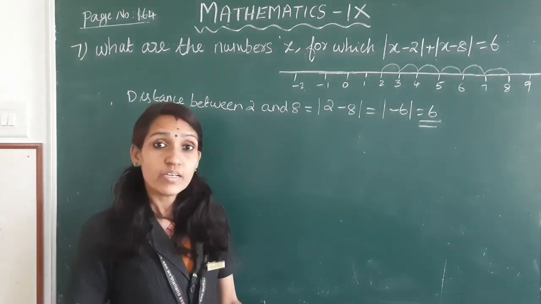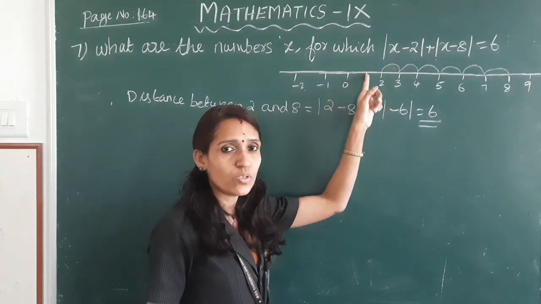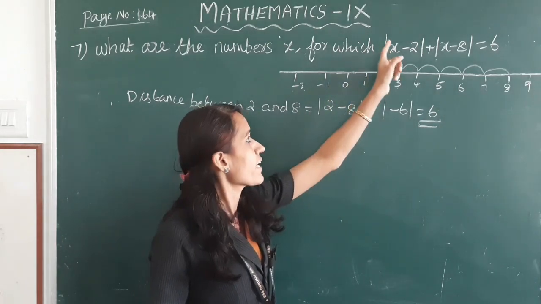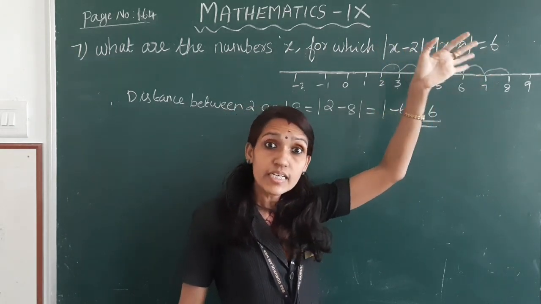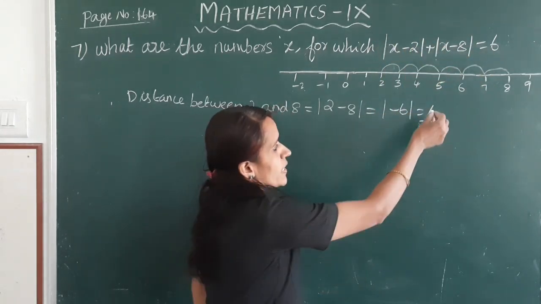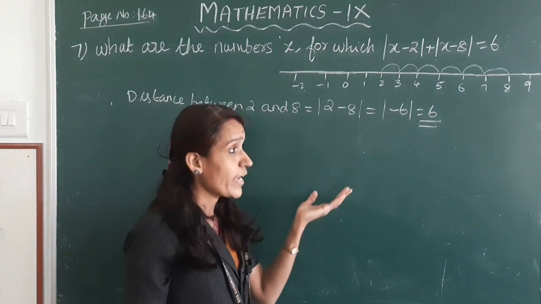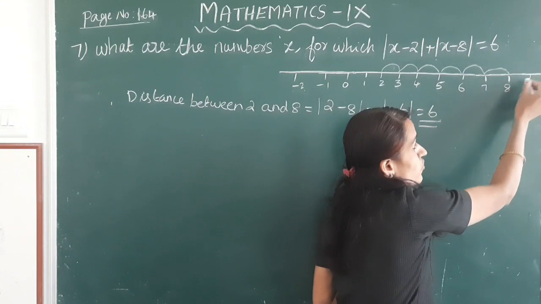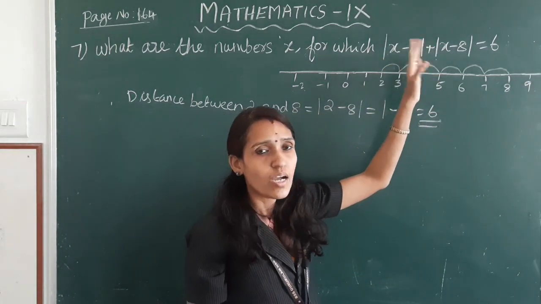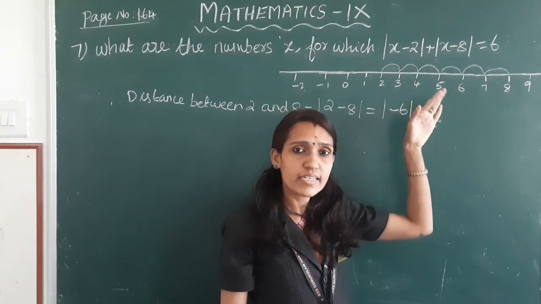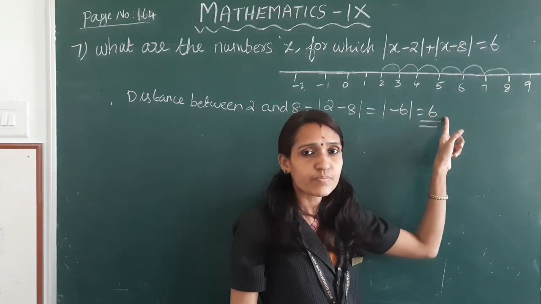Okay, if x is on the left of 2, the sum of the distance between x and 2 and the distance between x and 8 is greater than 6. Okay, if x is on the right of 8, the sum of the distance between x and 2 and the distance between x and 8 is greater than 6.